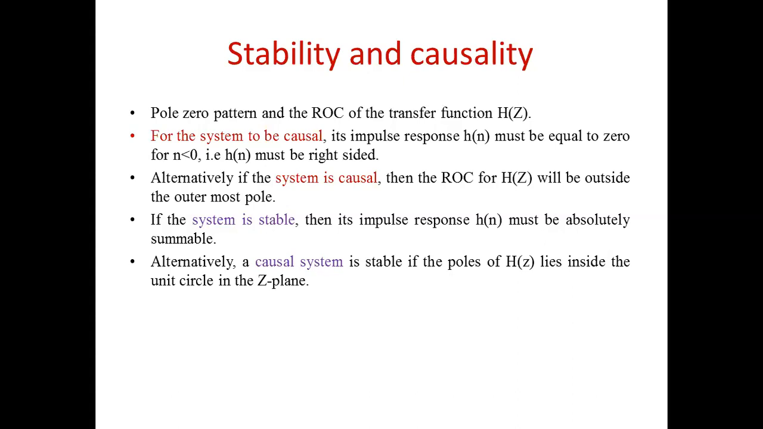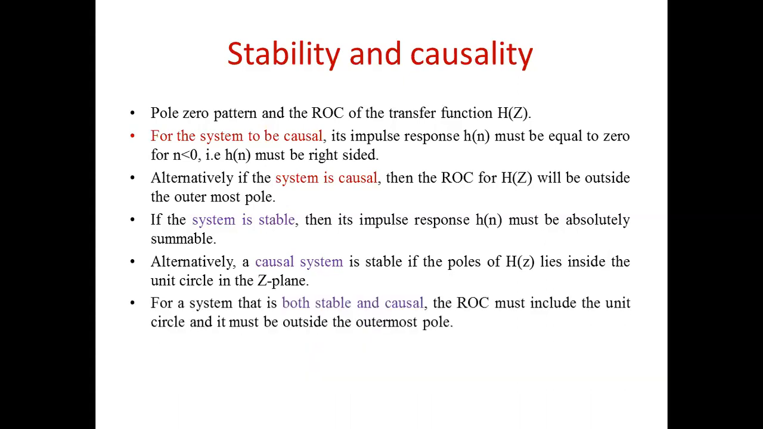Now suppose you want to say the system is both stable and causal, then let us understand the condition. The ROC must include the unit circle and it must be outside the outermost pole. मतलब वो value 1 के पहले रहना चाहिए. So that means it should be less than the 1 value and it must be outside the outermost pole.